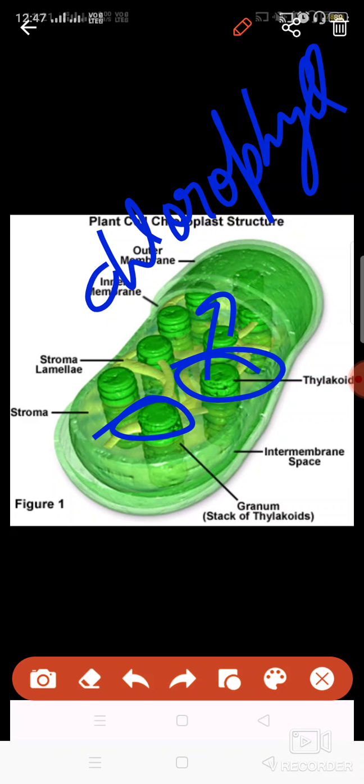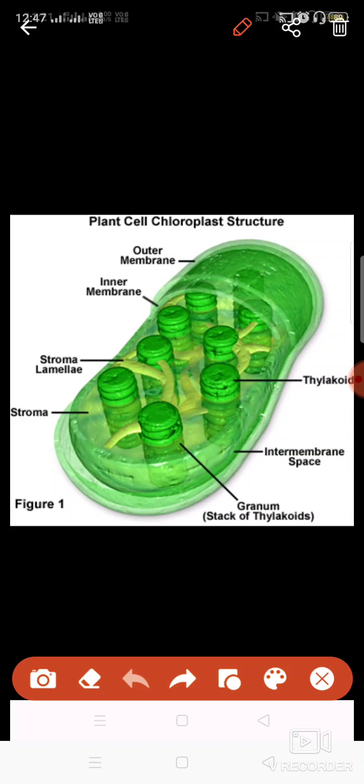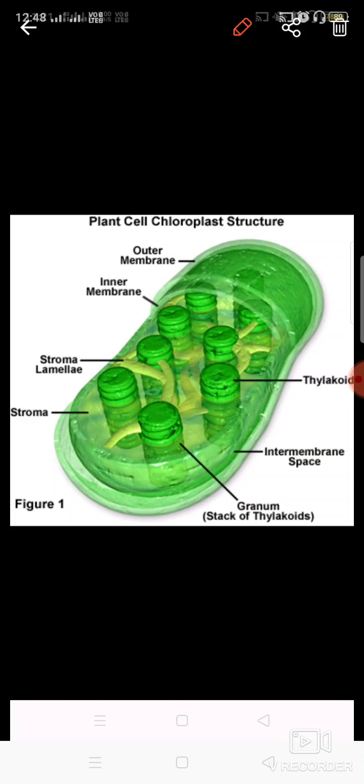Okay, so this is the basic structure of chloroplast. Stroma is having different enzymes or different chemicals which are helpful in carrying out the process of photosynthesis. So this is the structure of chloroplast.